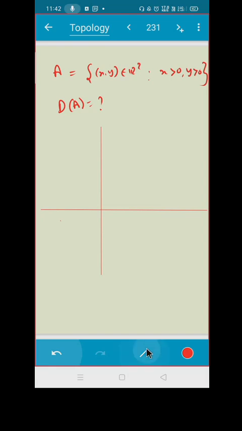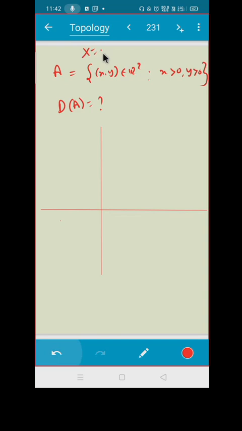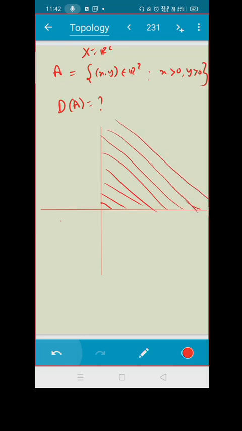Your whole set X is R2 here. That means you have to take any point in R2. पहले A क्या है? Point set A क्या है तुम्हारा? The set A is this: the first quadrant. Do you agree? This is your set A.